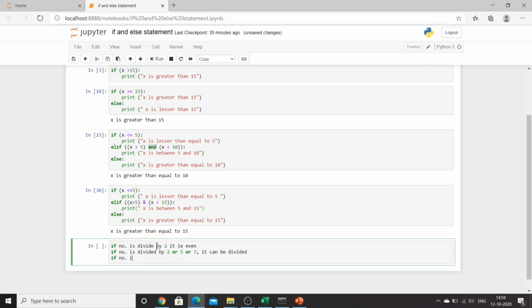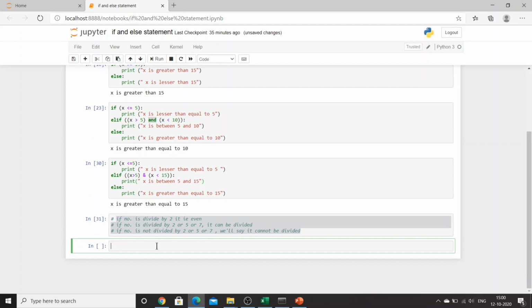If the number is not divided by 2 or 5 or 7, we'll say it cannot be divided. Right? So let's create this one. Let's comment this out. Let's comment this out. Control slash, and let's move on.